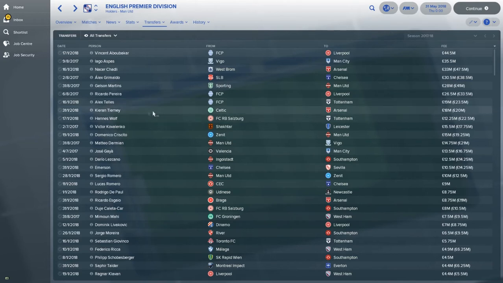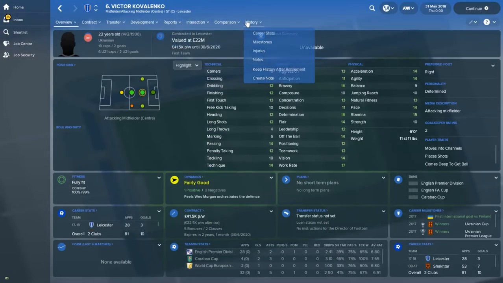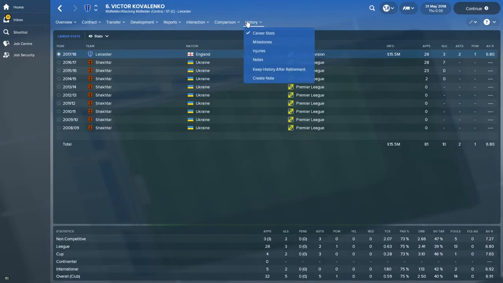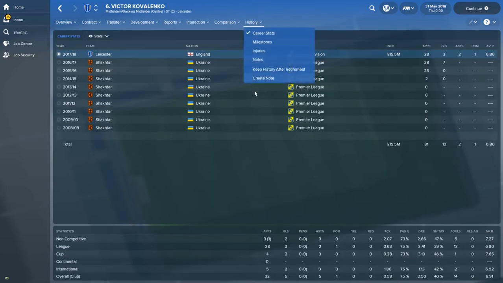Kieran Tierney goes to Arsenal. I see that happen quite a lot, to be fair. Kovalenko, the Arsenal player, goes to Leicester. Really? Obviously this season I've just signed him back. Is it Kovalenko I've signed back? Yes, it is. Kovalenko, just signed him back.